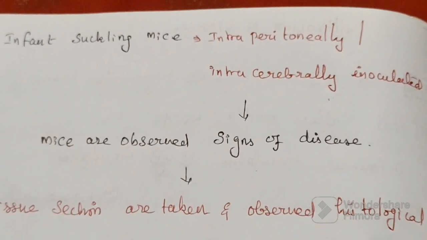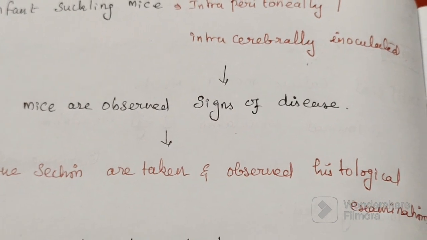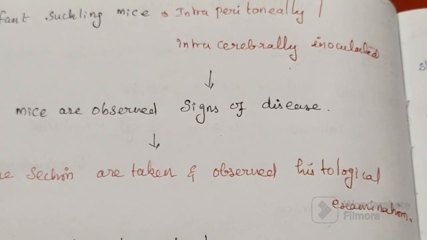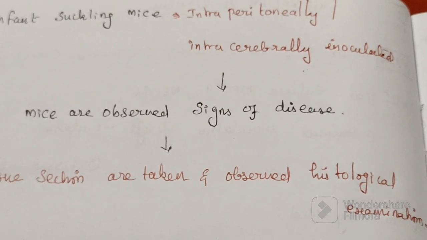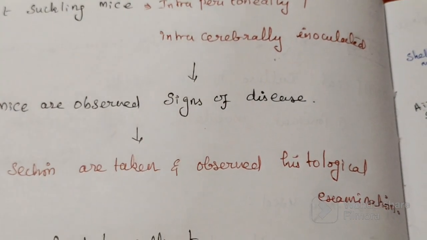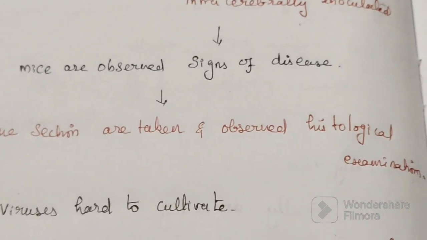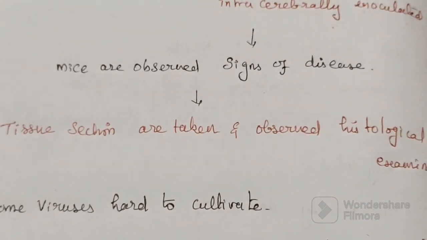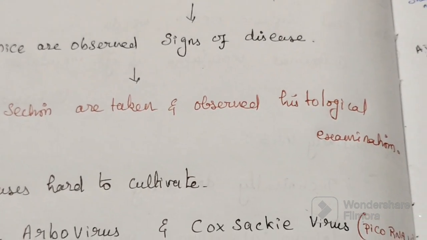They are observed carefully for what changes happen in the mice after inoculation. Any changes they want to note. Then tissue sections are also taken and observed by histological examination.